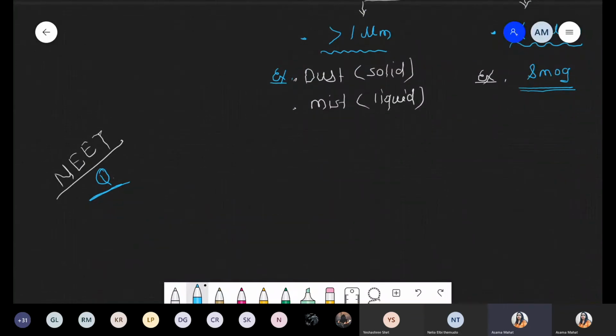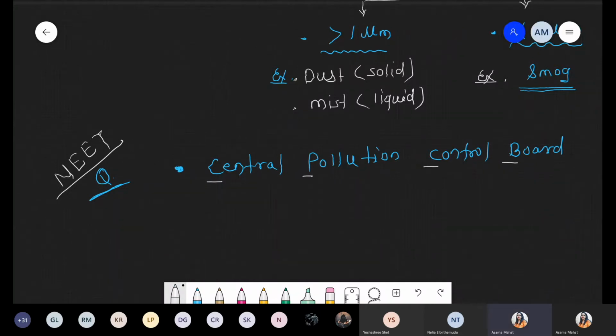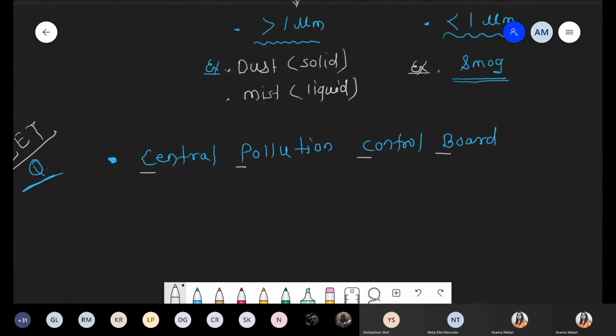So we are talking about one agency, one board, and the name is Central Pollution Control Board, that is CPCB. Okay, Central Pollution Control Board.